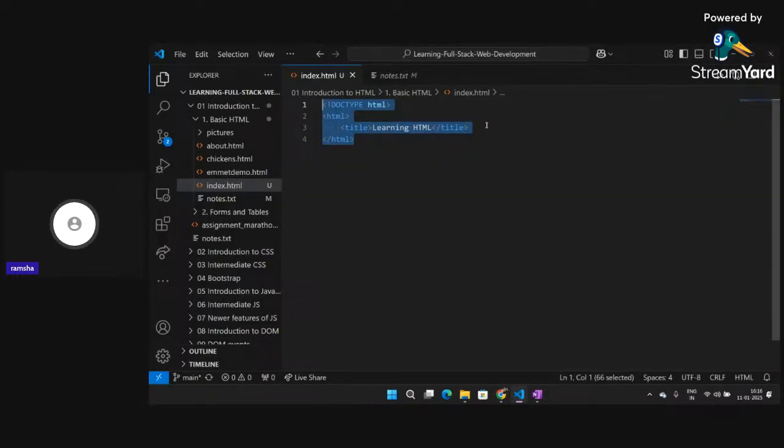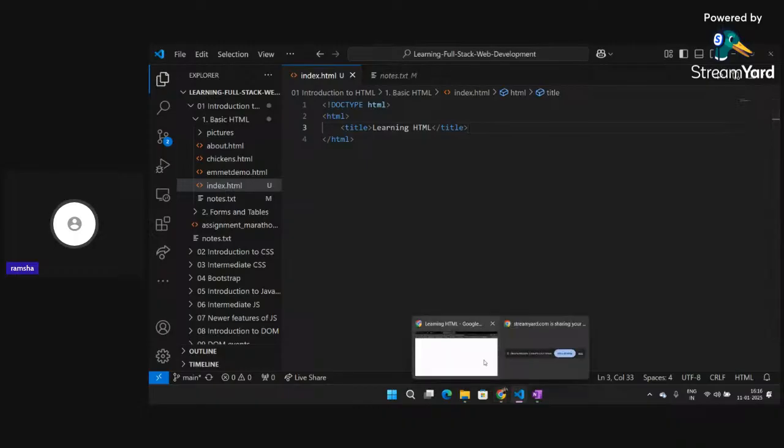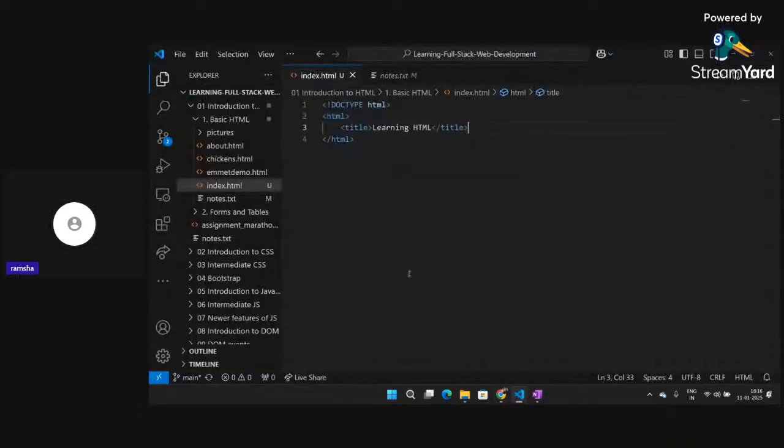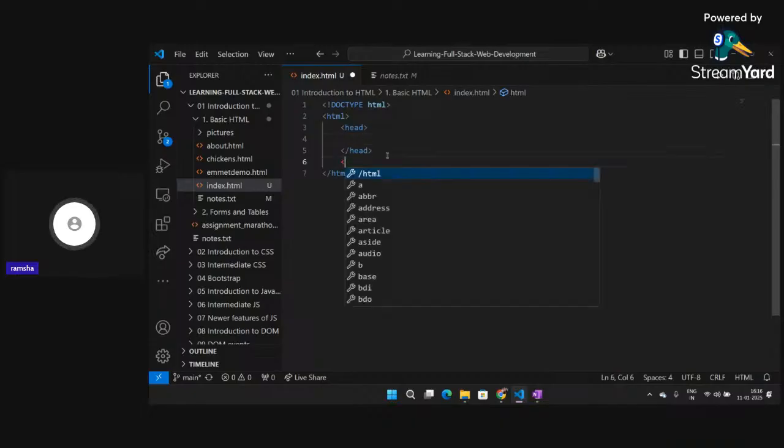One more important thing is there are two sections of the browser. This particular is the top section. The gray portion that you are seeing right now is known as the head section of the browser, and the white portion that you are seeing here is known as the body portion of the browser. So if I want to write a good concise code for HTML, what we do is we divide it into two sections. The first one is the head section, and the another one is the body section.